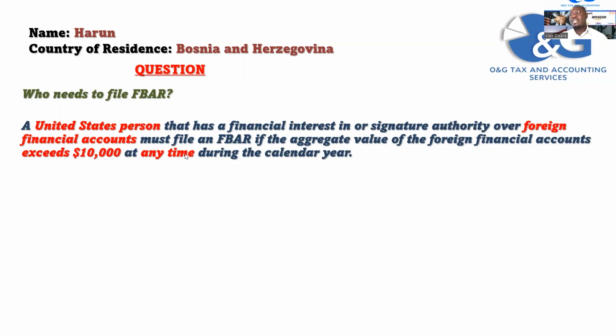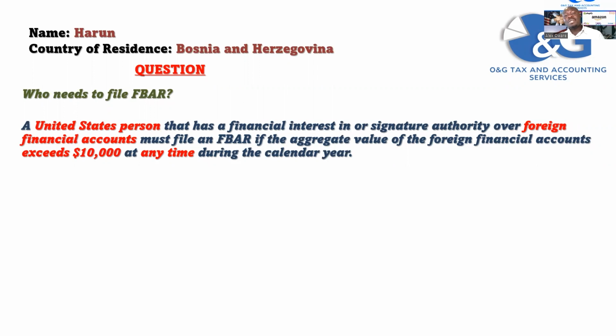When we say exceed, it must be more than $10,000 at any time. Sometimes people think that "exceed $10,000 at any time" means that at the end of the calendar year you look at your bank account and see if the ending balance is over $10,000, but that's not true. It says at any time of the year. So it could be at the beginning of the year, your account balance is more than $10,000, maybe it's $10,001. That exceeds $10,000, so you have a reporting requirement.